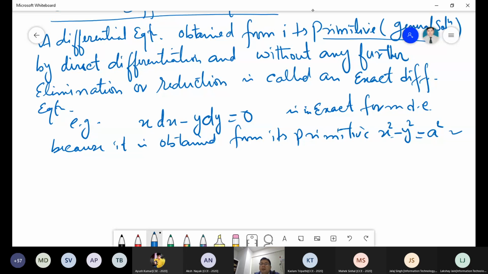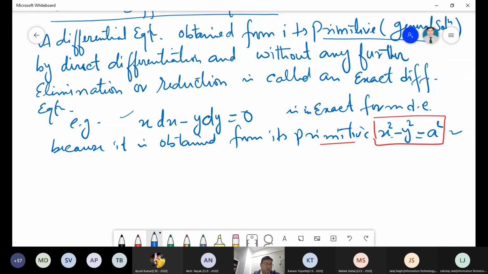This is what I call primitive or general solution. When you differentiate this equation directly, you will get this equation, so this is the exact form of this primitive.